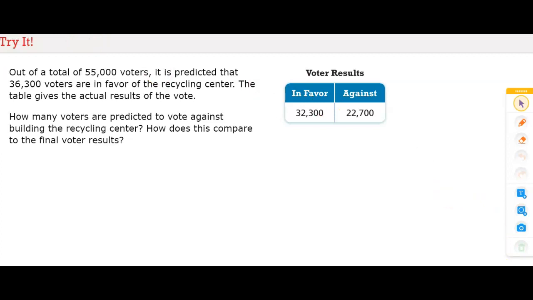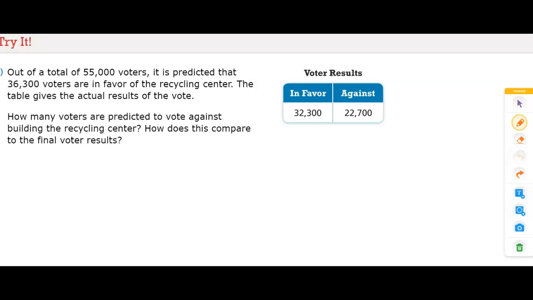Out of a total of 55,000 voters, it is predicted that 36,300 voters are in favor of the recycling center. The table gives the actual results of the vote. How many voters are predicted to vote against building the recycling center? How does this compare to the final voter results?